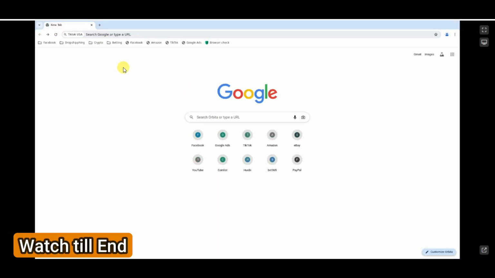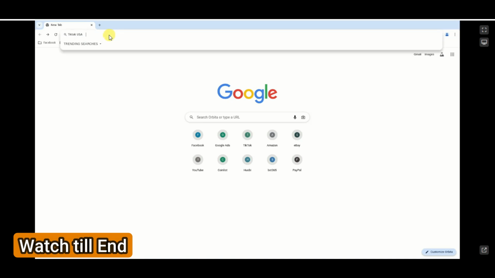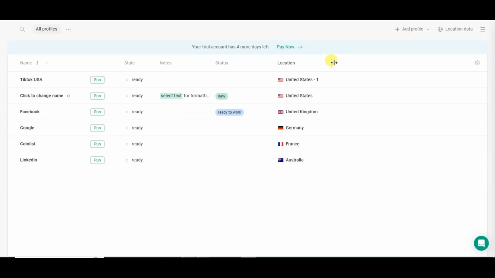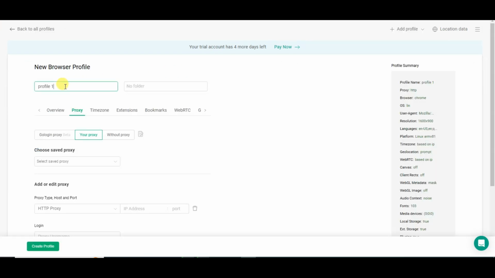Here you can see this platform has provided an anti-detect browser. You can use this browser to create any kind of account. Let me show you how you can set up another profile. Click on the Add Profile button. You can type your profile name.